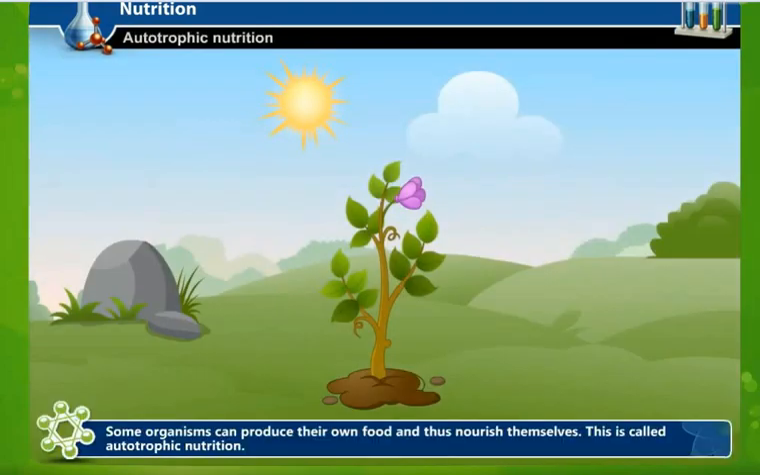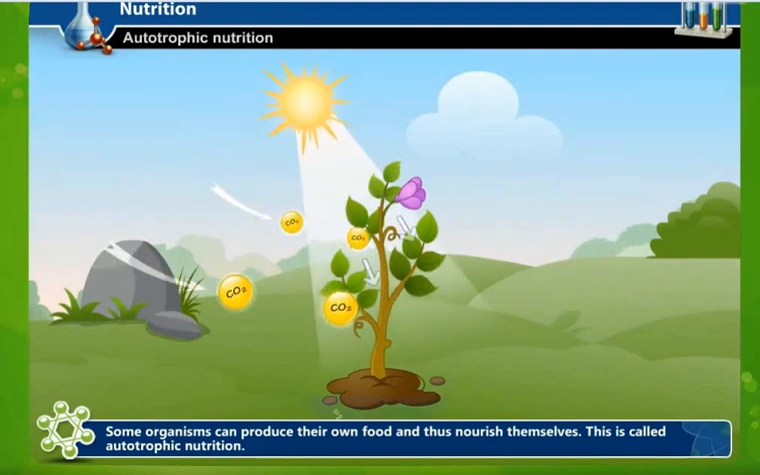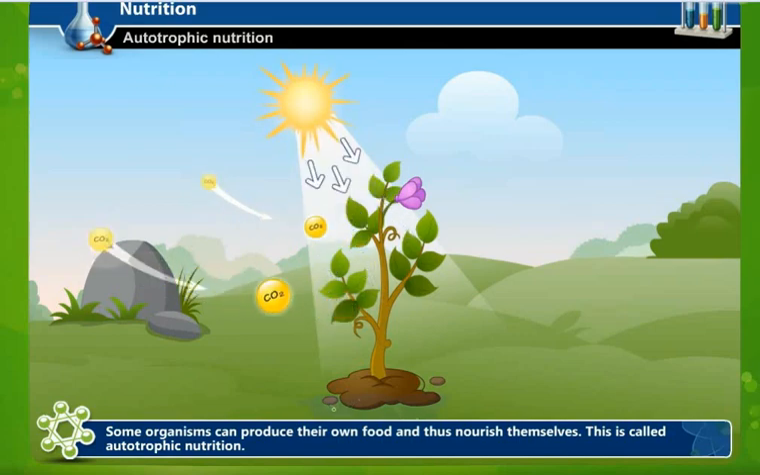Now you can see in autotrophic nutrition, some organisms can produce their own food and nourish themselves, so it is called autotrophic. You can see green plants in the presence of sunlight and carbon dioxide, they exchange the gases in the presence of chlorophyll and prepare the food by themselves, and this process is called photosynthesis. Plants take in carbon dioxide and give out oxygen.